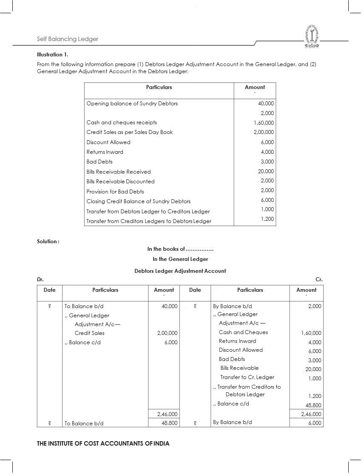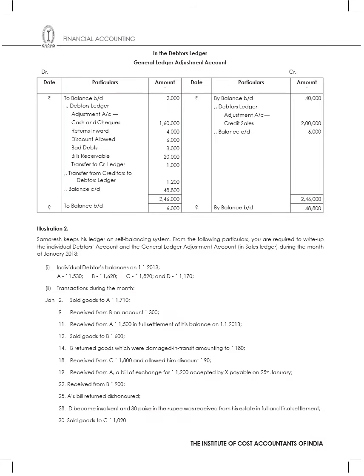Now, in the debtors ledger, the general ledger adjustment account. In the general ledger, I'll record the opening balance, the 'to balance brought down', that is 2,000. Then in the debtors ledger adjustment account, all the things that I had, cash and cheques 1,60,000, returns inward. So whatever I recorded on the credit side will come on the debit side.